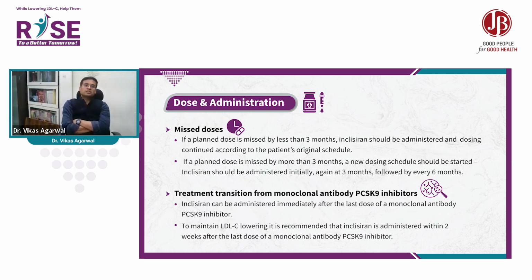If there is a missed dose, if a planned dose is missed by less than 3 months, inclisiran should be administered and dosing continued according to the patient's original schedule. If a planned dose is missed by more than 3 months, a new dosing schedule should be started, and inclisiran should be administered initially again at 3 months and every 6 months.